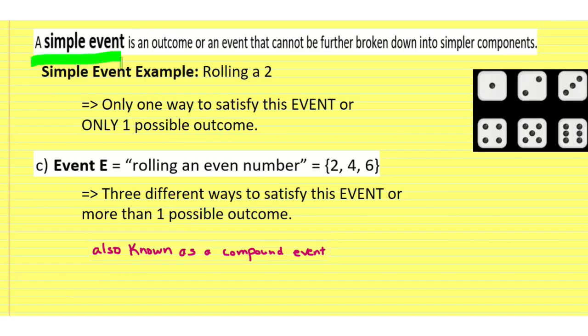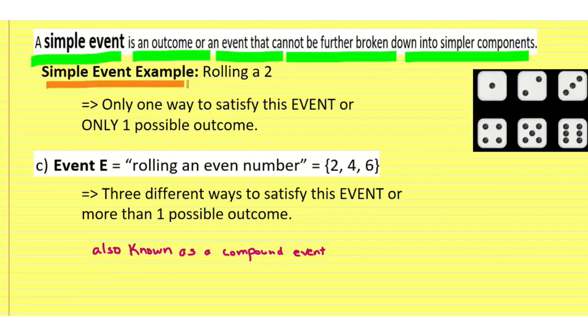A simple event is an outcome or an event that cannot be further broken down into simpler components. Another way of looking at this is that a simple event example is like rolling a 2. There is only one way to satisfy this event, or there is only one possible outcome.